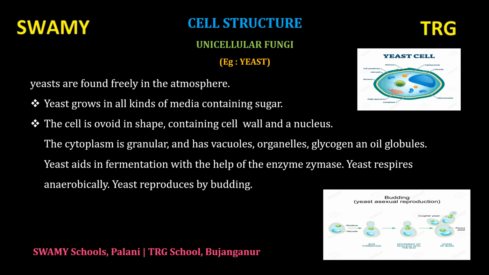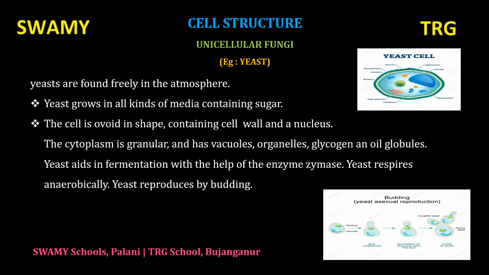The cell is ovoid in shape, egg-shaped, containing a cell wall and a nucleus. The cytoplasm is granular and has vacuoles, organelles, glycogen and oil globules.